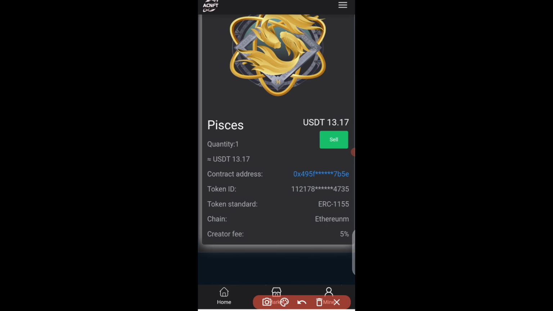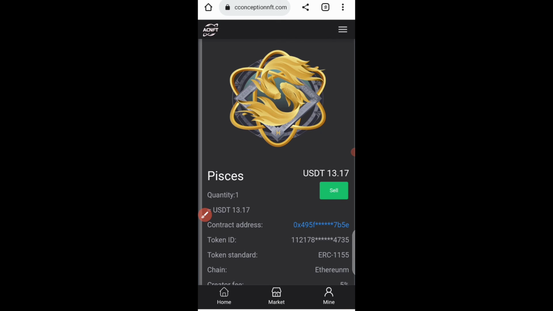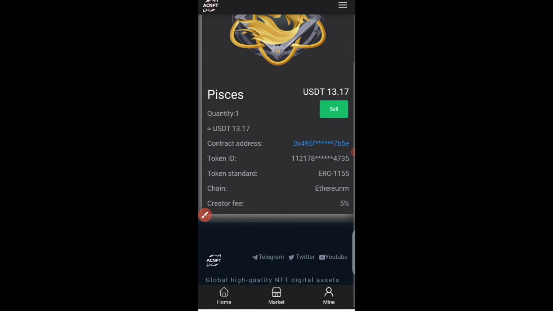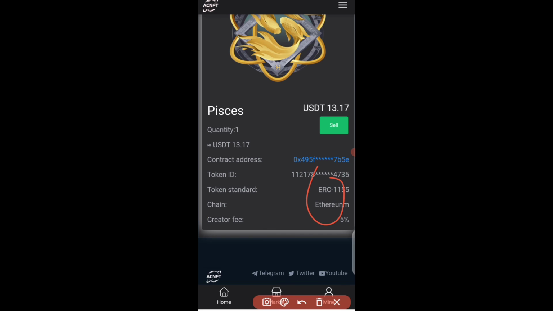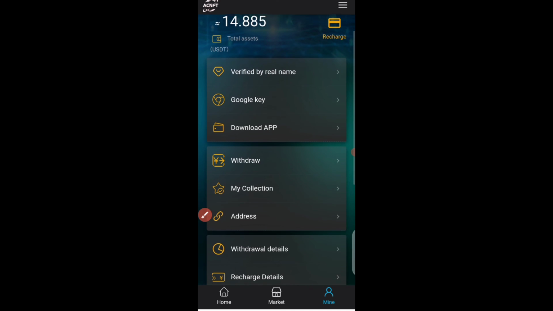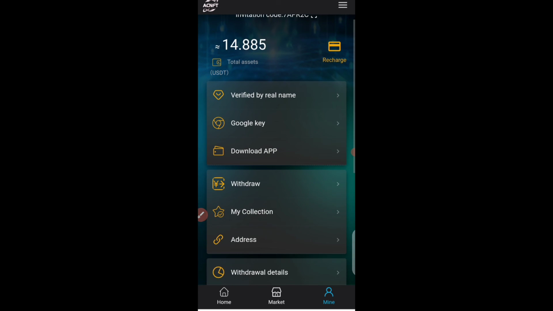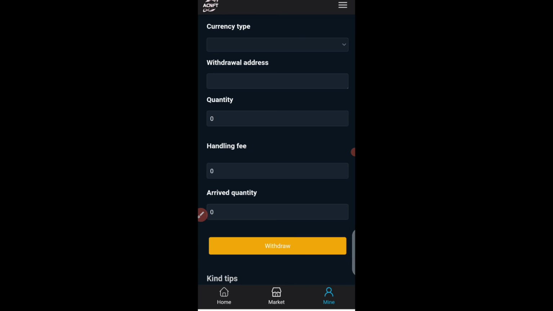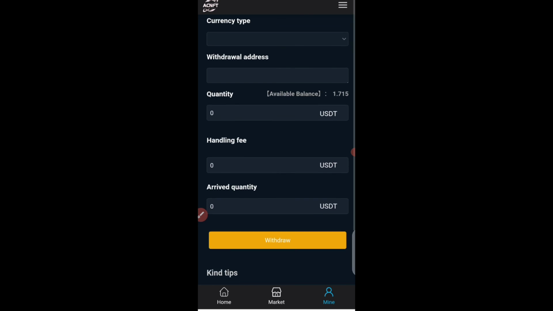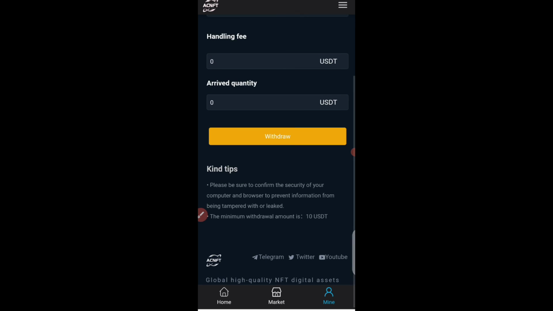So in case you are tired of holding an NFT after you've made a lot of profits, you can just come back to this sell and click on this sell. After you click on this sell, it will automatically send it over, and a 5% creation fee will be charged. After all that, in case you want to withdraw your earnings, just come back to this withdraw right here, and no withdrawal fee is charged. The minimum withdrawal on this platform is 10 USDT.